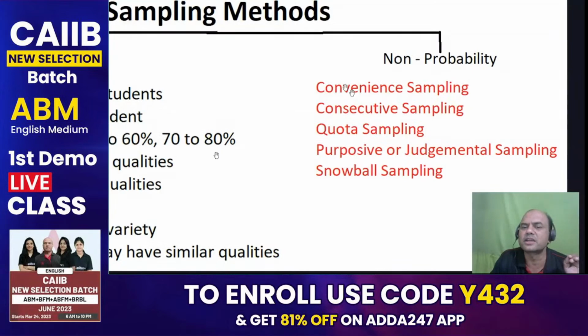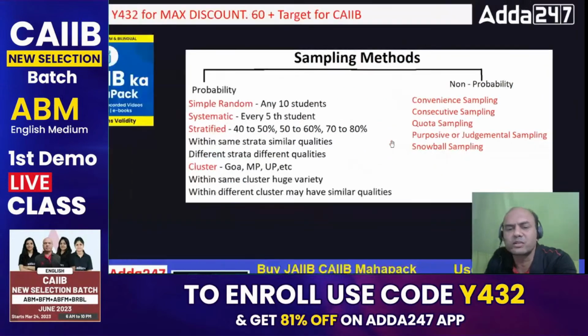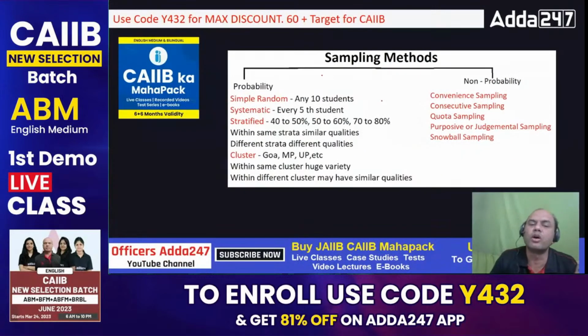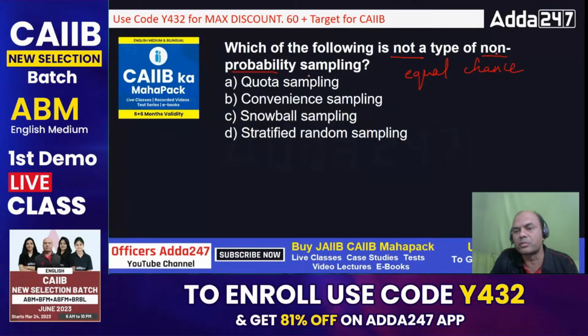Non-probability means all these: convenience sampling, consecutive sampling, quota sampling, purposive sampling, and snowball sampling. In exam, you will definitely get 1 or 2 questions on snowball sampling and convenience sampling. These two generally are asked: convenience and snowball. So coming back to the question, the question was what? Which of them is not a non-probability sampling?